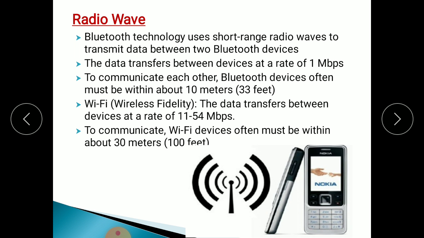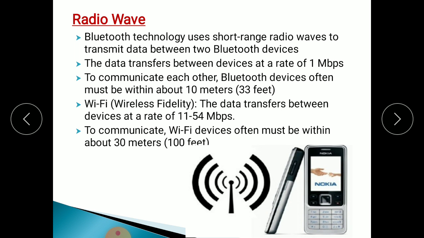Then the second type of wireless transmission media is radio wave. With the help of these radio waves, we can transmit data from one device to another device. See here, Bluetooth technology uses short range radio waves to transmit data between two Bluetooth devices. Data transfers between devices at the rate of 1 Mbps. 1 Mbps means 1 megabit per second. Per second, 1 megabit of data we can transmit.